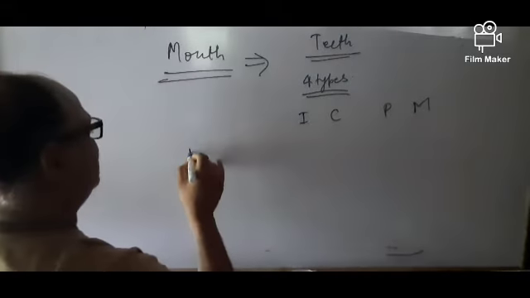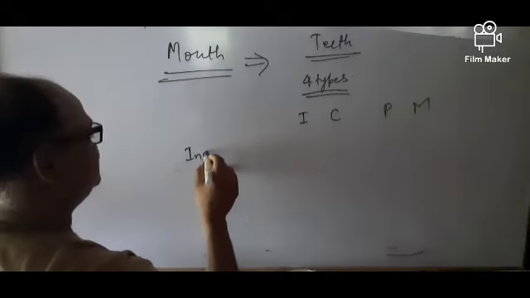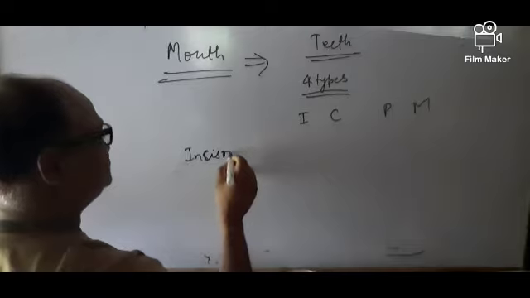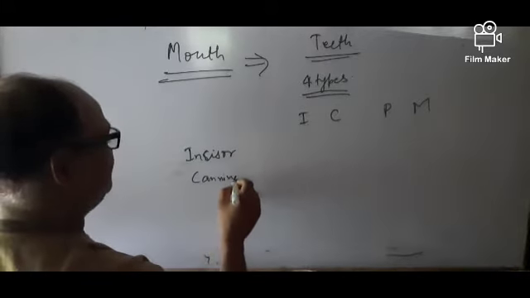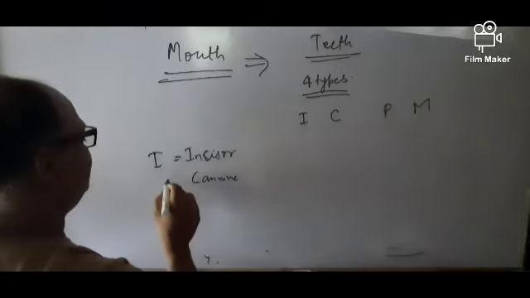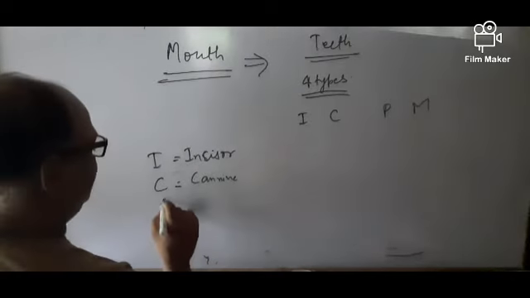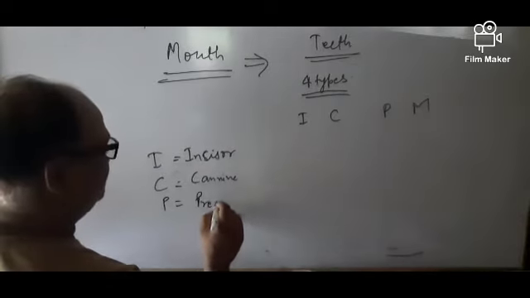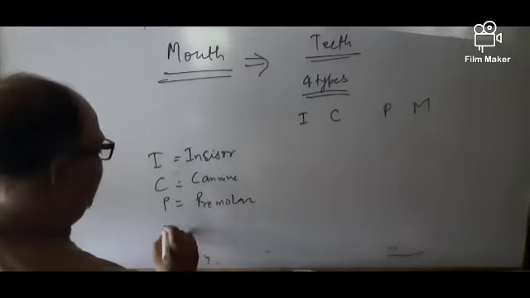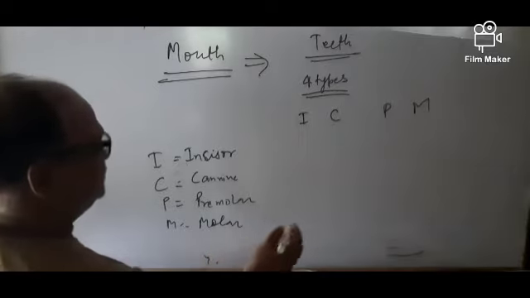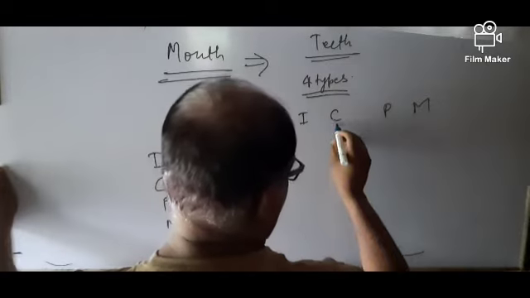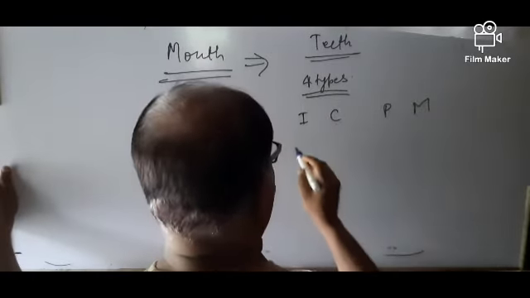I stands for incisor, C for canine, P for premolar and M for molar.